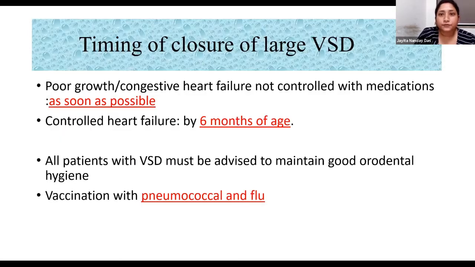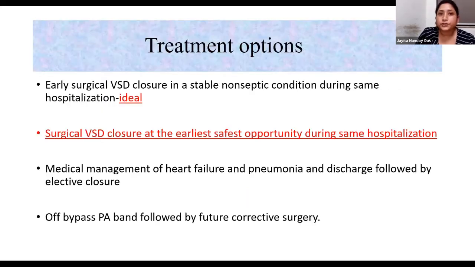Now, what should be the timing of closure of large VSD? As per the guidelines, if there is uncontrollable heart failure, which is not controlled by medications, we should close the VSD as soon as possible. And if it is controlled by medications, then we can close by 6 months of age. However, all patients with VSD must be advised to maintain good hygiene, and pneumococcus vaccine and flu vaccine should be given.